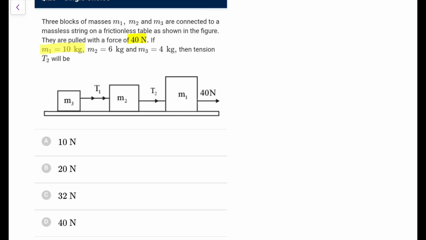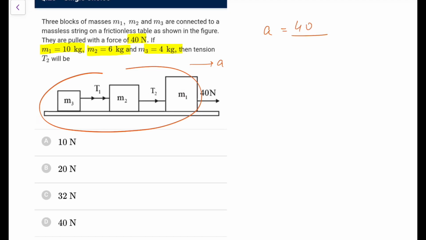They are pulled with a force of 40. If m1 is 10, m2 is 6, m3 is 4, the tension T2 will be? So first of all, because it is frictionless, I am assuming it is given. So treating them as a system, the acceleration of the complete system would be, the internal forces won't decide it, 40 upon total mass 20, that is 2 meter per second square.